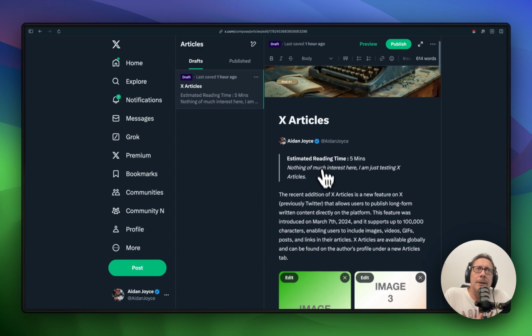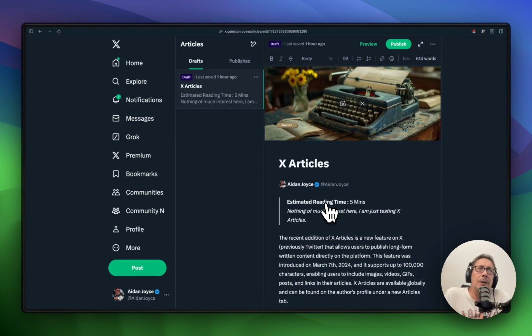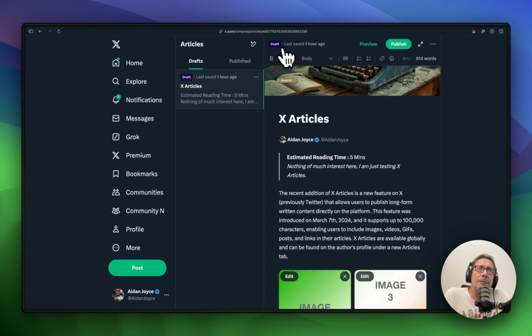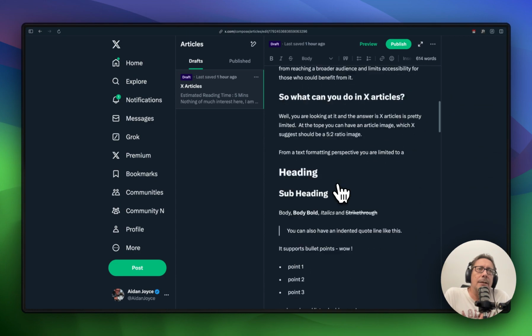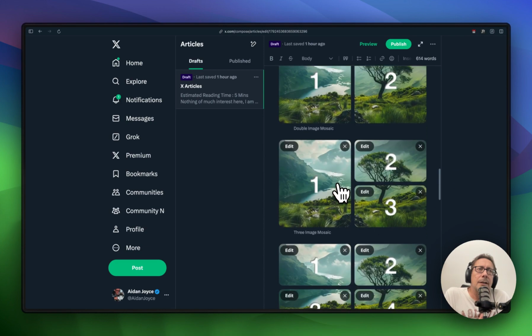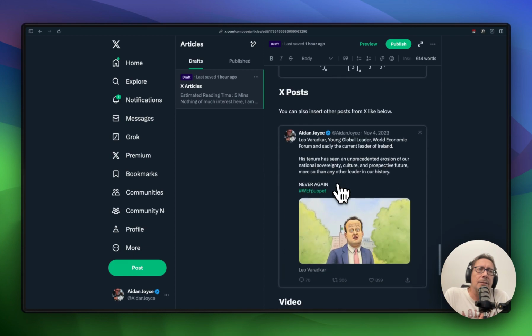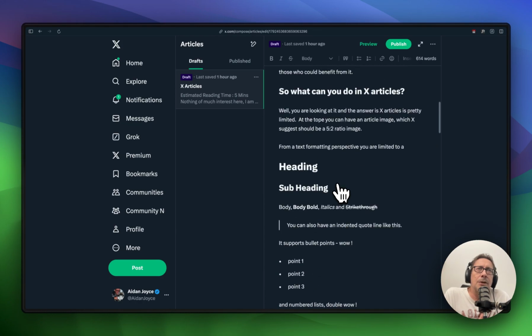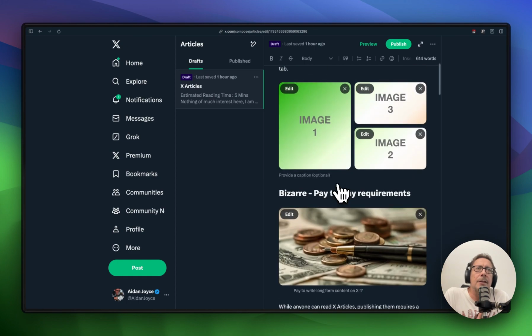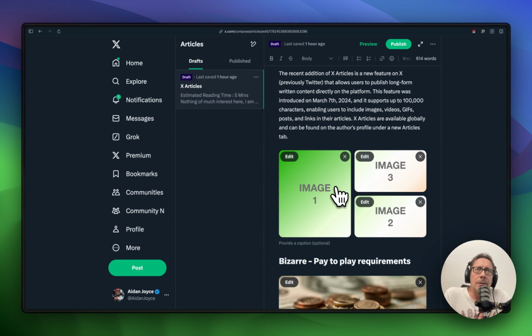But for those of you who do have a premium plus account or a verified organization, I just want to give you a run through of what articles can do, how it works, and as part of that, I've written an article. Well, it's in draft form. I haven't published it yet. And what you can see here is all of the capabilities, everything I have covered as to what articles can and can't do. So there's some interesting bits, but it's not that exciting. But some people that are publishing long form content may just want this as another way to reach people or reach their audience.